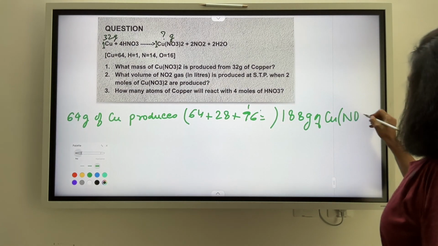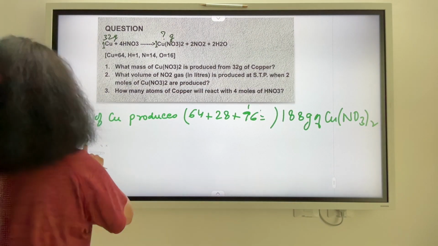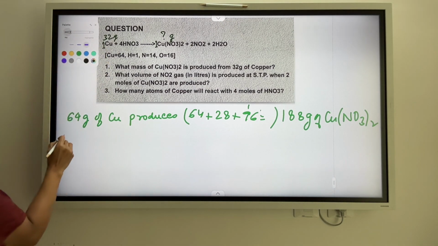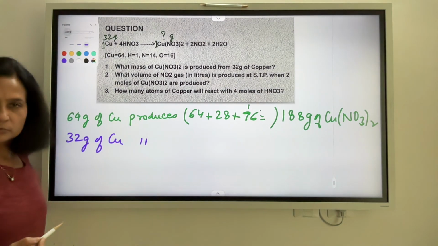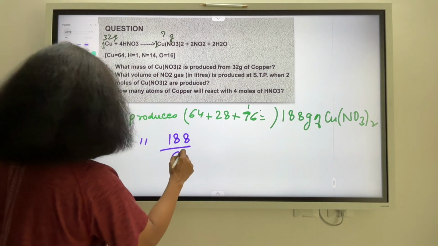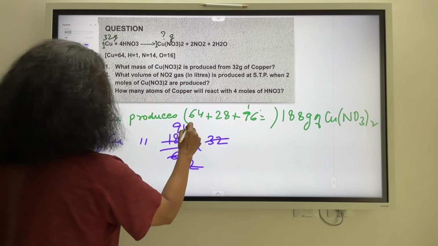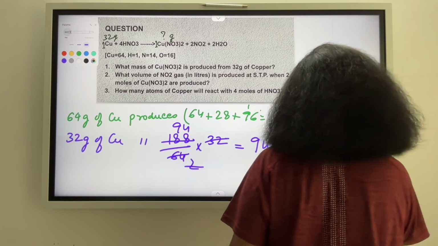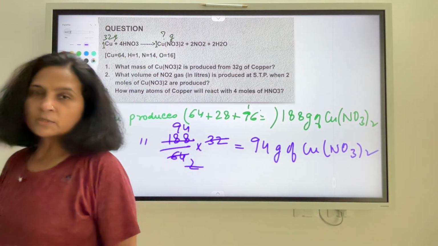Alright. Correct? So what? I have to find out how many grams of copper nitrate would be produced from 32 grams. So 32 grams of copper produces, unitary method. Back to unitary method. 188 divided by 64 into 32, which is 94. So 94 grams of copper nitrate. भाई ये तो बड़े आराम से क्वेश्चंस हो रहे हैं, right?